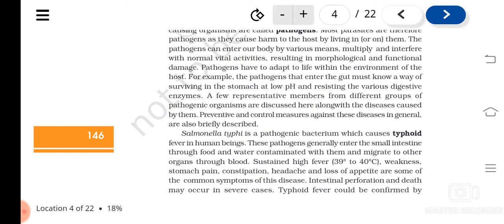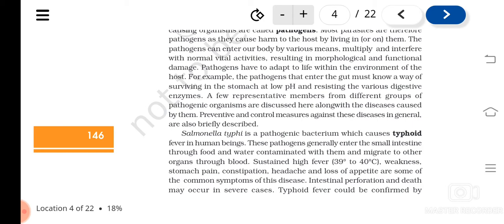Many of the diseases you see will have fever associated with them. Why is it happening? Actually, it's a mechanism of our body to resist diseases. By increasing the body temperature, our body is trying to make an environment that is not suitable for microorganisms to live. Understood? So you can see typhoid is also associated with fever.